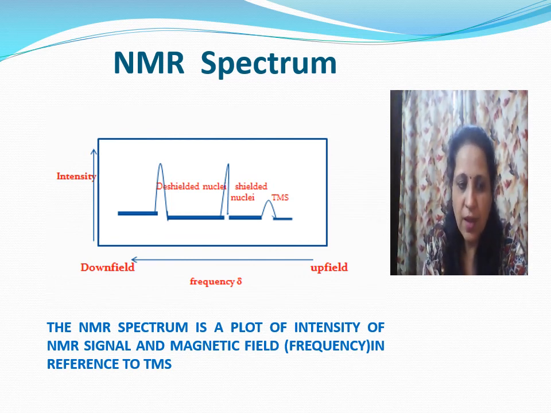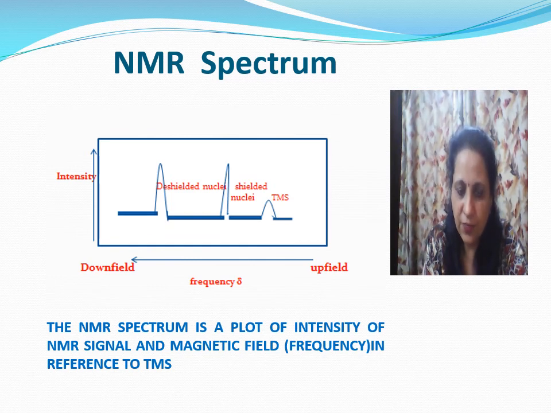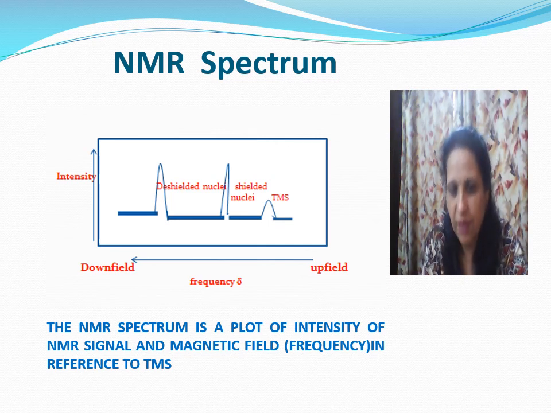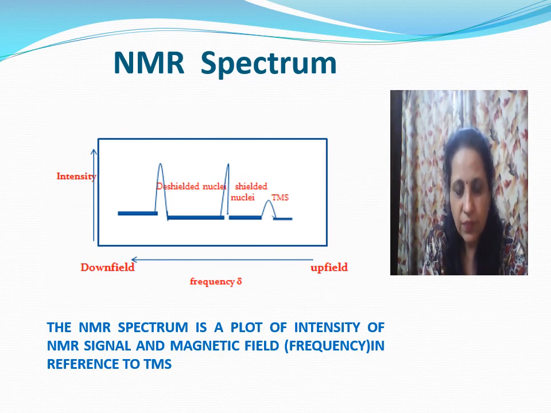Shielded shifts require a higher applied field and absorption by the nuclei in the upfield or higher field direction. But deshielded shifts require a lower applied field and absorption by the nuclei in the downfield or lower field.